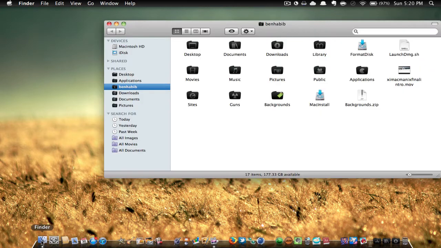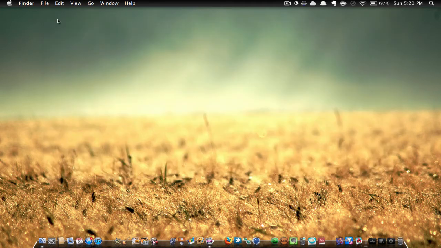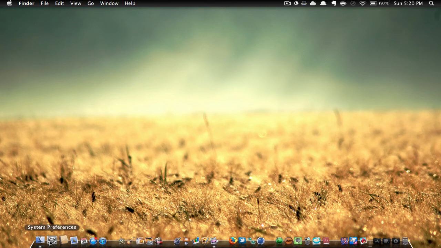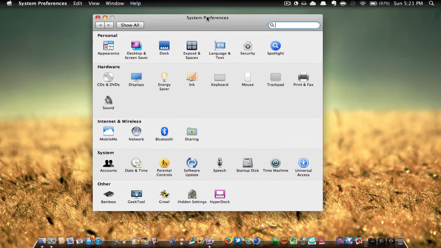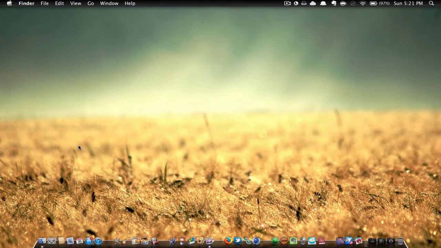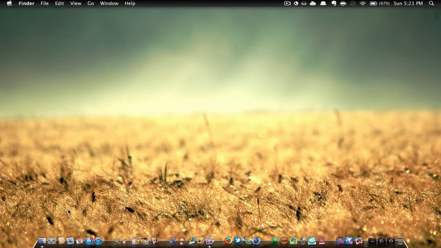Bottom left, I have my Finder window, so it allows me to see all my programs, applications, documents, everything. Next, I have my System Preferences, which just allows me to customize all my preferences. Pretty self-explanatory. Next, I have my Address Book, a very handy application to find all of your contacts and friends' phone numbers.